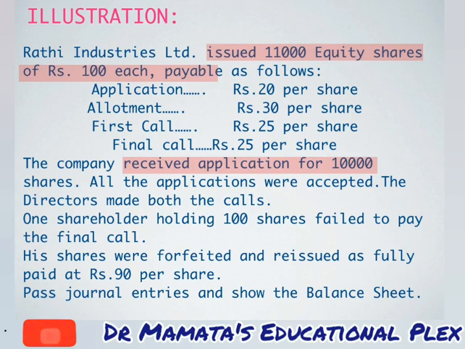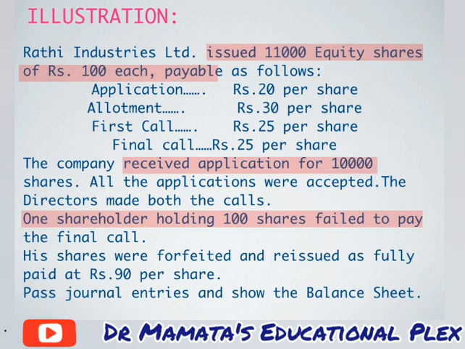Now all the applications were accepted and directors had made both the calls. It means that all the calls are made successfully and money has been received on each installment. But here one more piece of information is given: one shareholder holding 100 shares failed to pay the final call. Final call is rupees 25 per share. So for 100 shares, rupees 25 on final call has not been received. So these 100 shares will be shares in arrears for our company.